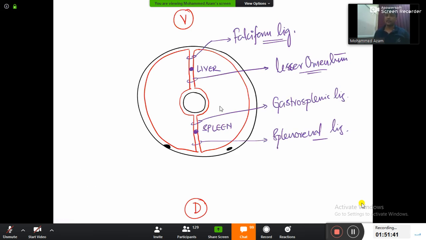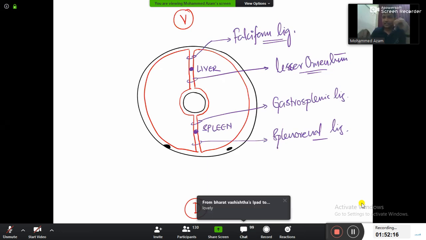So now let us revise again right now, guys. For the last and final time, liver develops in which mesentery? Ventral mesentery. Spleen develops in which mesentery? Dorsal mesentery. After the formation of liver, in front of the liver, which ligament? Falciform ligament, and behind, lesser omentum. So these two will be derived from which mesentery? Ventral mesentery. Gastrosplenic ligament and spleno-renal ligament, these two ligaments are derived from the dorsal mesentery. Done. So in one diagram, everything is made damn easy, crystal clear. Is it okay?